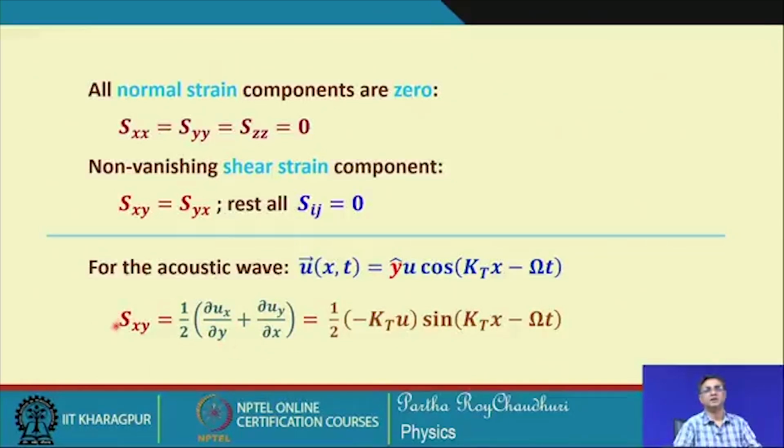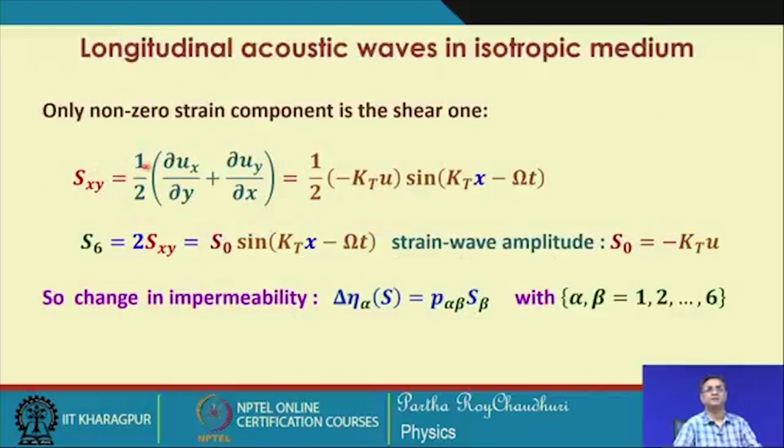So, as a result, this S_xy will be given by this equation. It comes from here, and as we have seen, we can call this the amplitude of the strain wave. So, we can write this equation in this form.